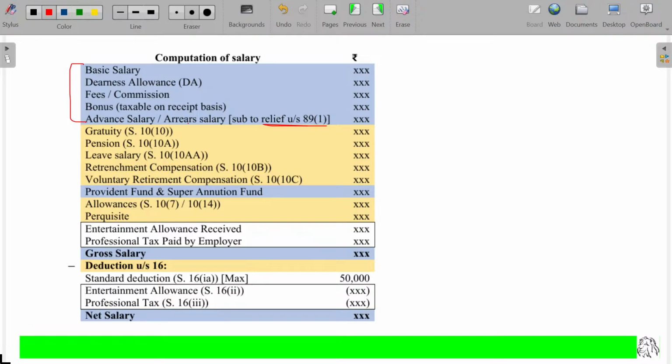Because of accumulating all this income and receiving it in this year, you fall in a higher tax bracket, which leads to a high tax payment. That is unjustifiable. So the government says there is no need to worry about that. If you were getting salary year on year, what would the tax be? And because of accumulating and getting all these things today itself, what is the tax? The difference will be given as relief.